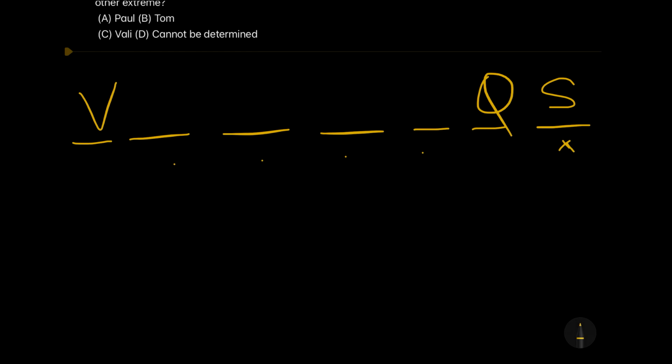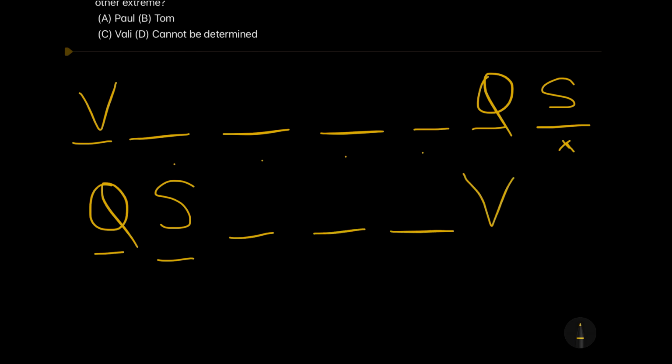Now, what can be the other arrangement? The other arrangement can be when Queen is in one of the corners, Sam is on the right side, and then I have 1, 2, 3 more people, because of course I need Valley, and Valley and Queen have 4 people between them including Sam. So this can be the other arrangement. And over here I put another dash because I don't know who will fall over here.